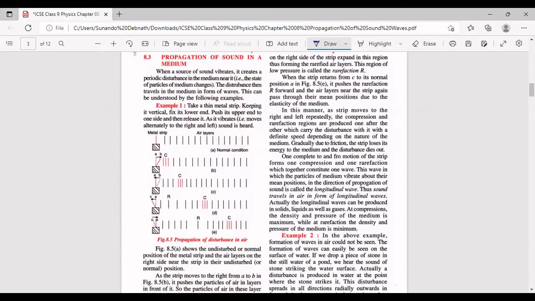This topic now, which we are going to start, is a very important topic, which is propagation of sound in a medium. How does sound propagate in a medium? All right. And here it has been explained with respect to air, majorly air. The diagram which has been shown and the explanation which has been done to you is propagation of sound in air as a medium.